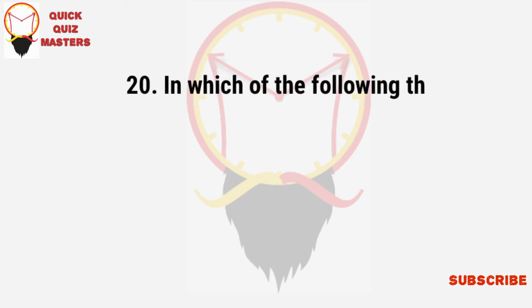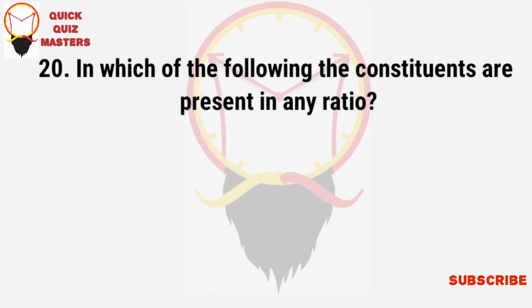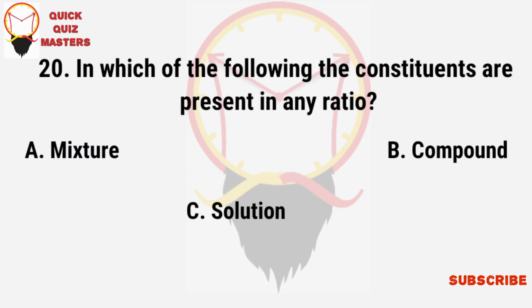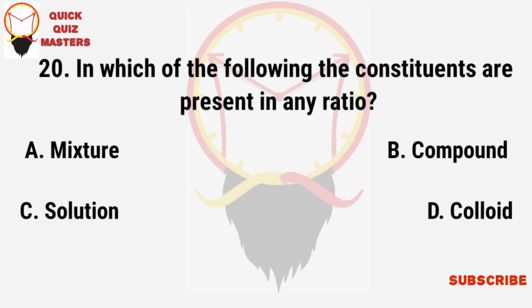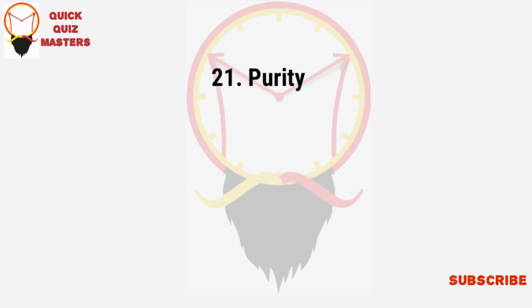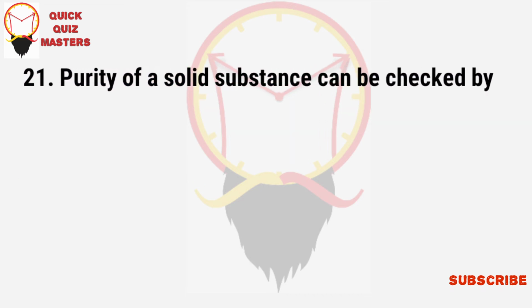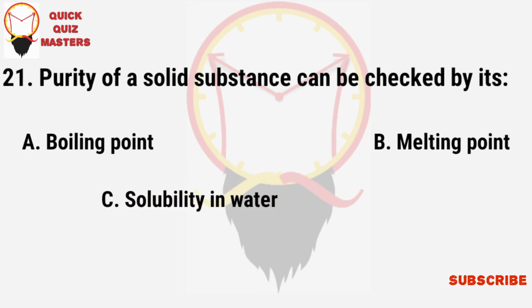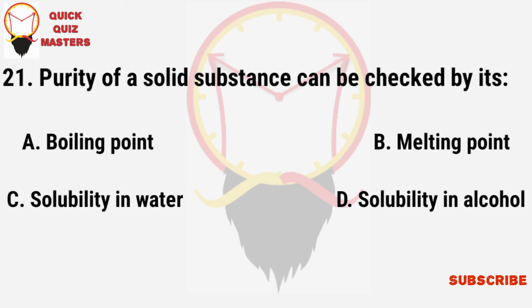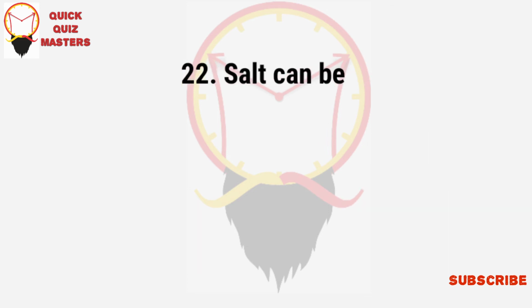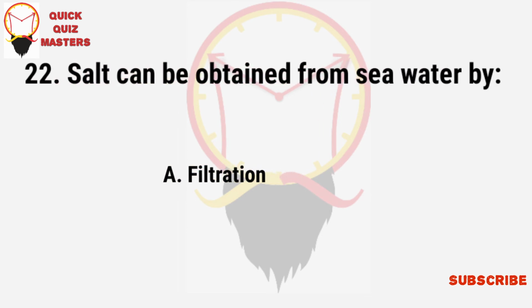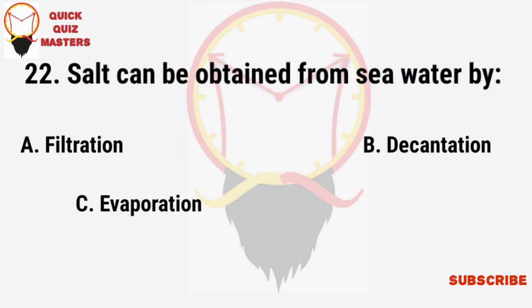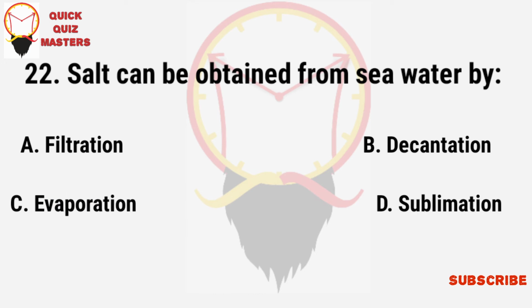In which of the following are the constituents present in any ratio? The mixture, compound, solution, colloid. Purity of a solid substance can be checked by its: boiling point, melting point, solubility in water, solubility in alcohol. Salt can be obtained from seawater by: filtration, decantation, evaporation, sublimation.